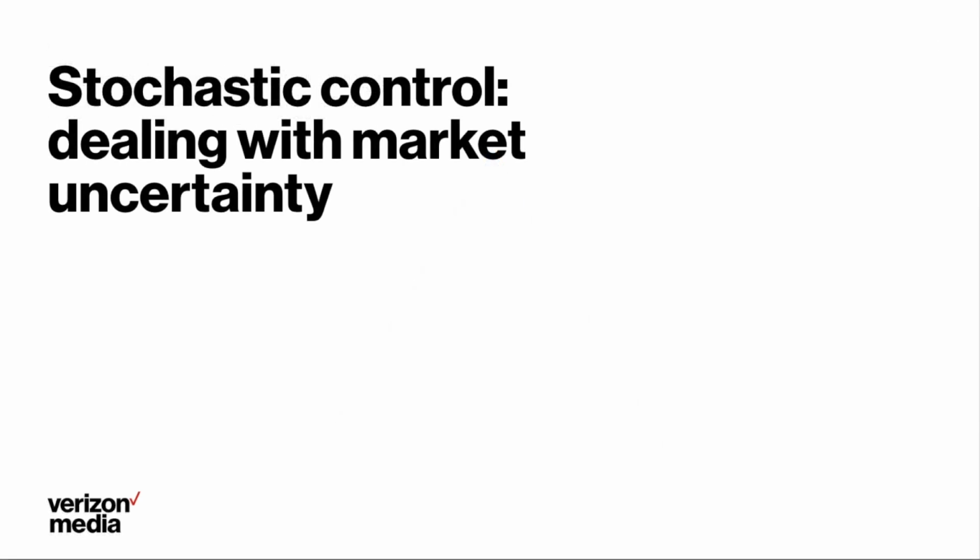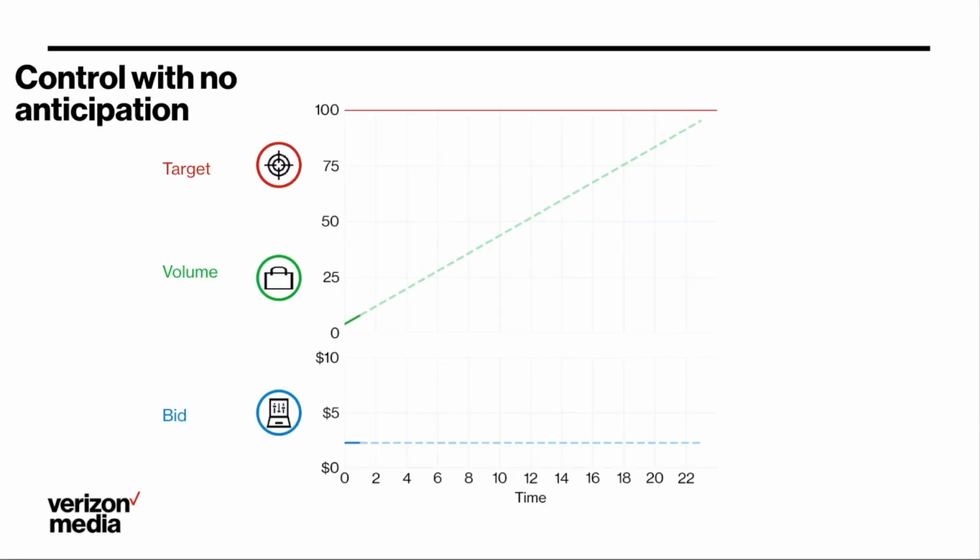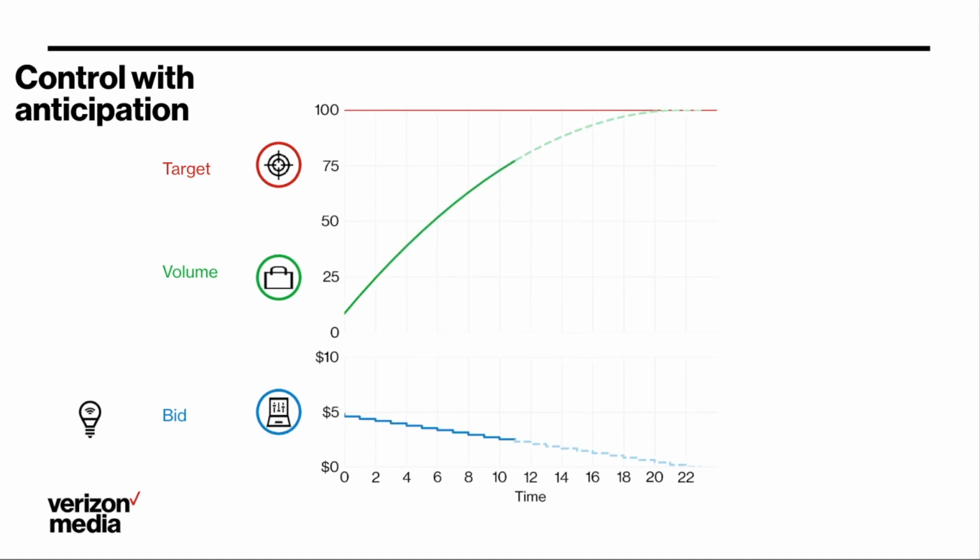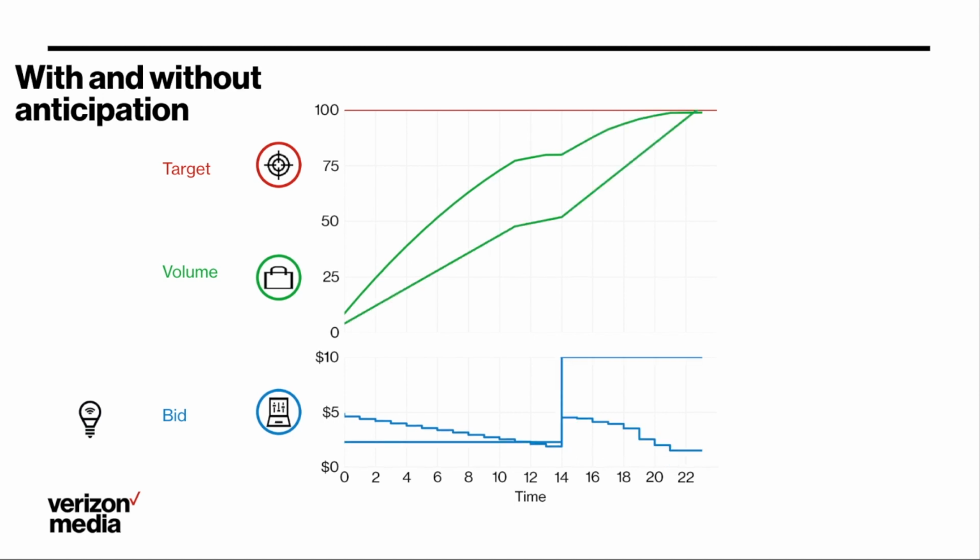A very important feature of our solution is the anticipation of under-delivery risk. The usual controllers adapt themselves to market variation, for example a drop in the available volume, by increasing their bids, which can occur at an important cost. But our controller would anticipate potential drops in the market by buying some impressions in advance, so if a market drop occurs, it can adapt easily and for a cheaper price.